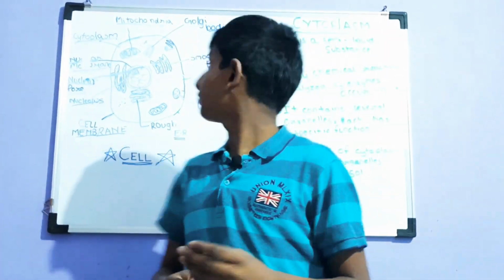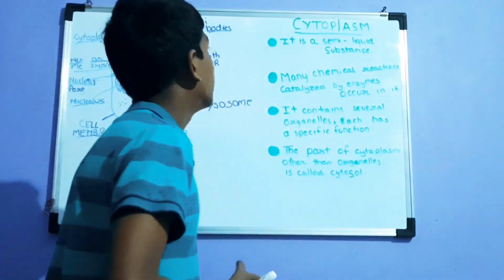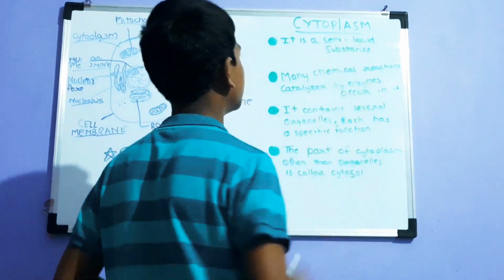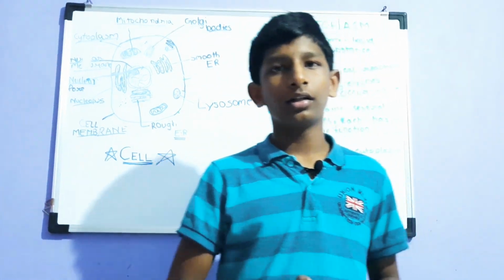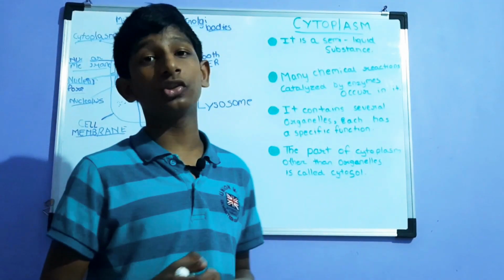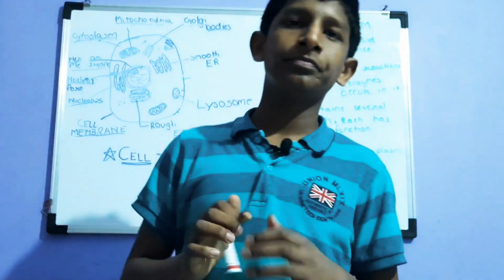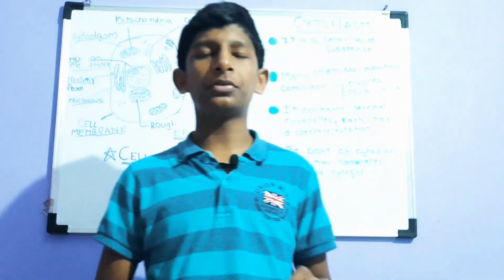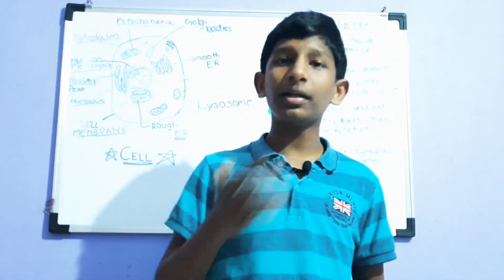Okay, so there are 4 functions of a cytoplasm. I mean, not functions but characteristics as well. So the first one is, it is a semi liquid substance, meaning it's not a solid, not a liquid, it's semi liquid. Semi solid, you might know. It's like a jelly like substance, like that slime, maybe you know that slime, a slimy substance it is. That's why we call it a semi liquid substance. It is not completely watery, but it's slimy.